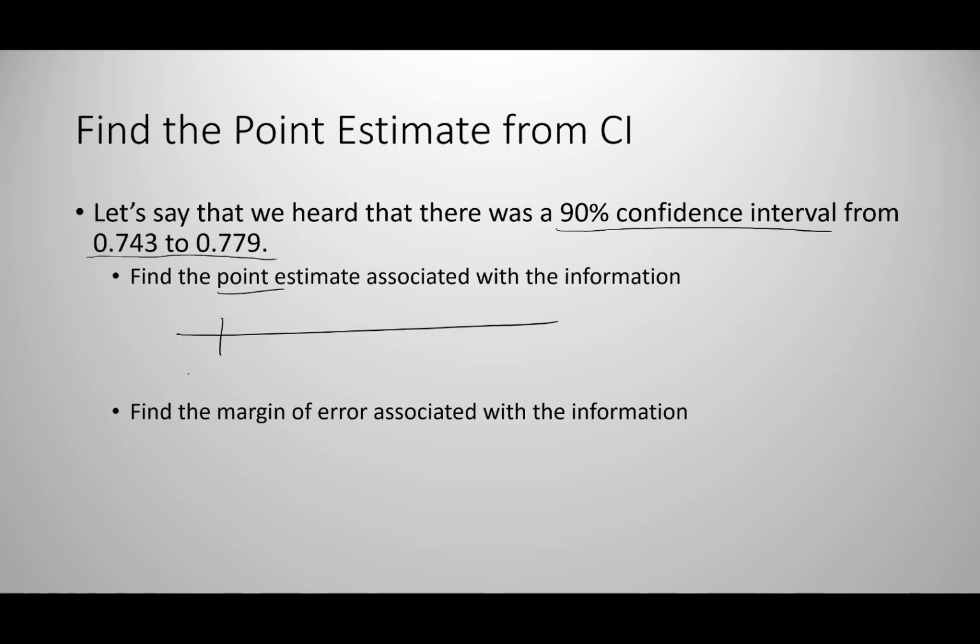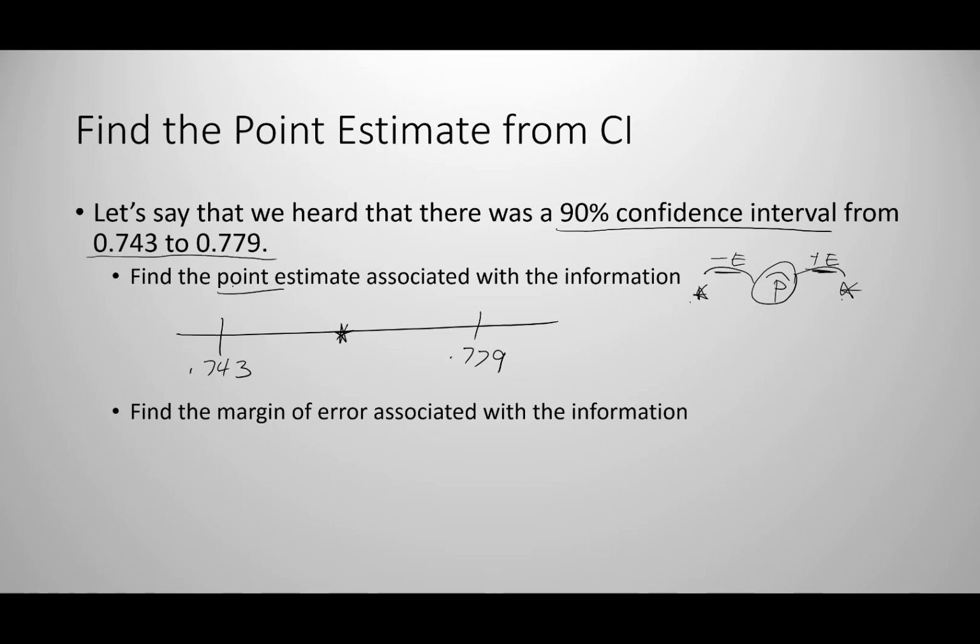One way that you might want to visualize this until you get comfortable with it is to put these on a number line, our interval, 0.743 to 0.779, and think about what a confidence interval is. In the other ones, we did p hat plus our margin of error, and p hat minus our margin of error. These two values are symmetrical because we're going above and below by the same amount. So our p hat is going to be right in the middle of our interval.